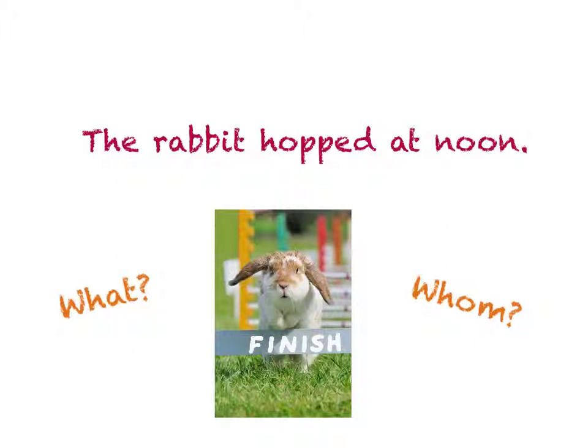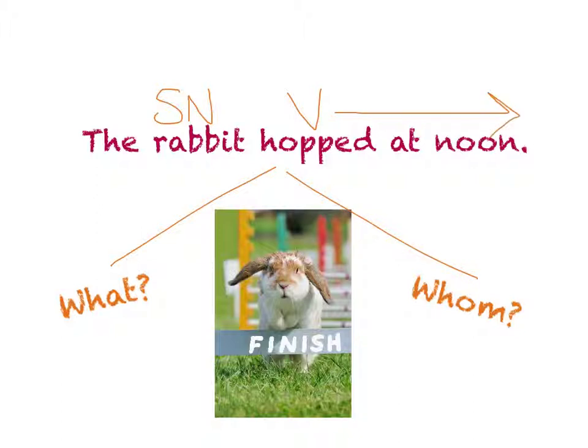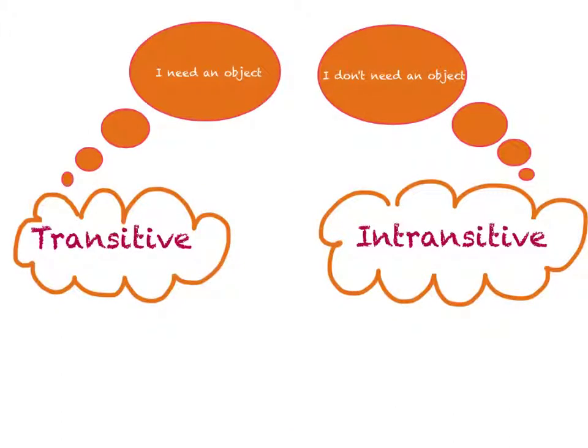Let's take a look at one more example today. The rabbit hopped at noon. What hopped? The rabbit did, so that's my subject. What did it do? It hopped, that's my verb. So now it's time to ask myself what or whom about my verb. Hopped what? I don't have an answer for that. Hopped whom? I also don't have an answer for that. So even though there is a remaining part of the sentence, the verb takes no direct object, which means this is an intransitive verb. So if you can remember these two rules, you will always be able to identify a transitive or an intransitive verb.